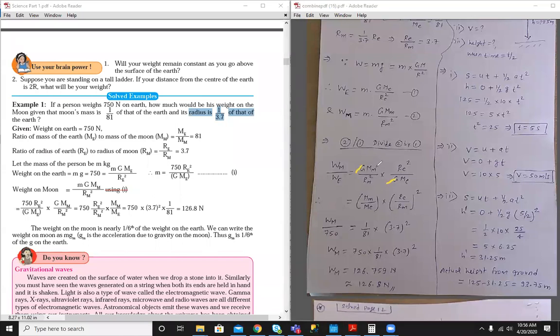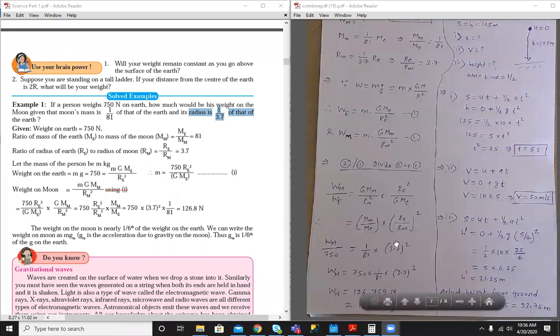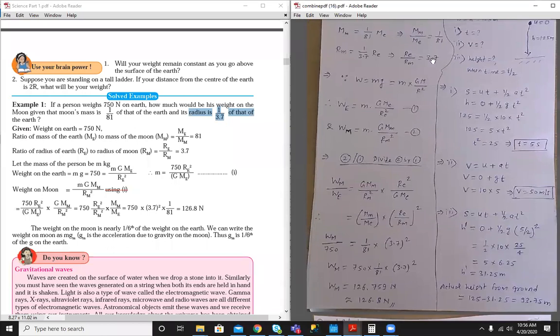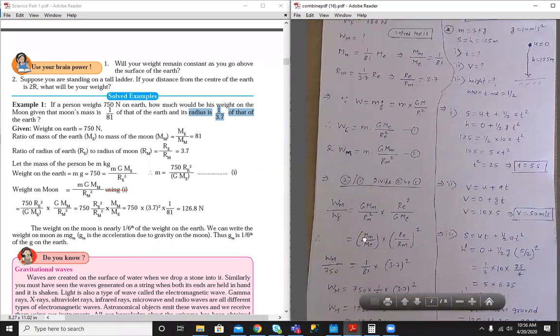The ratio of mass of Moon and mass of Earth we already saw above. So mass of Moon upon mass of Earth is 1 by 81 and the radius of Earth upon the radius of Moon is what? 3.7. Okay, just put the values, and the weight of the person on Earth is 750 Newton.